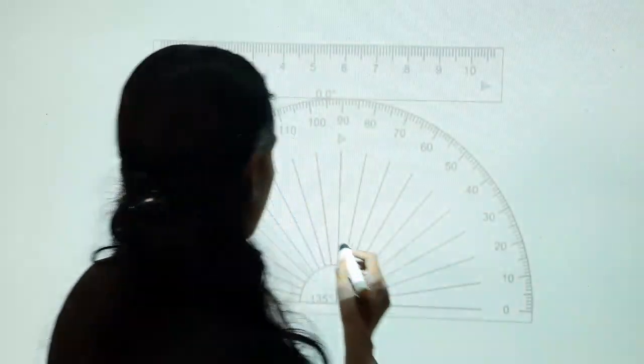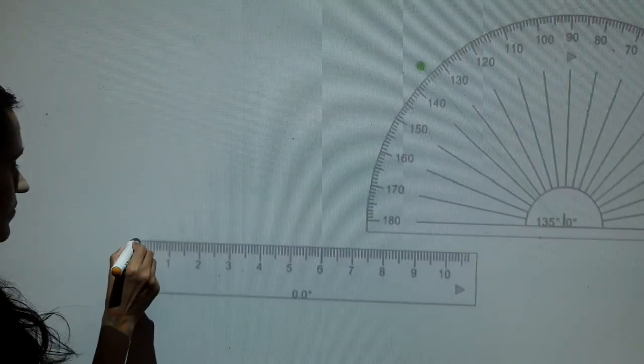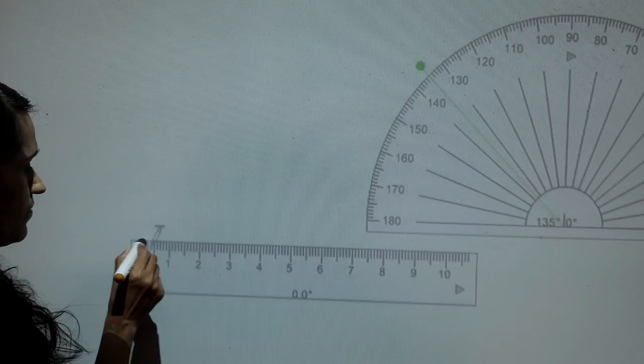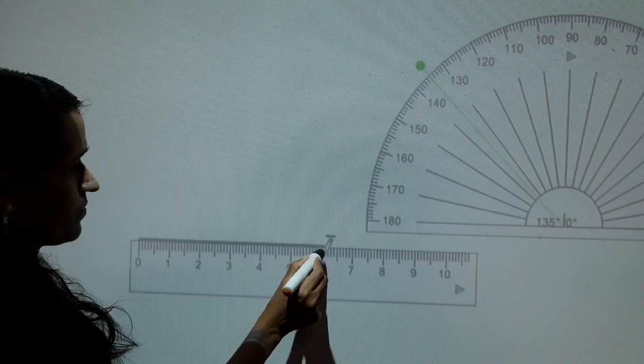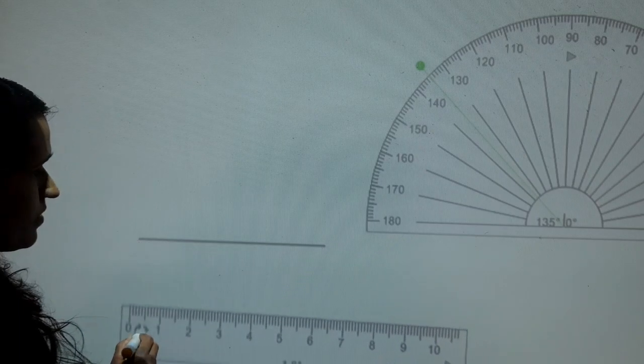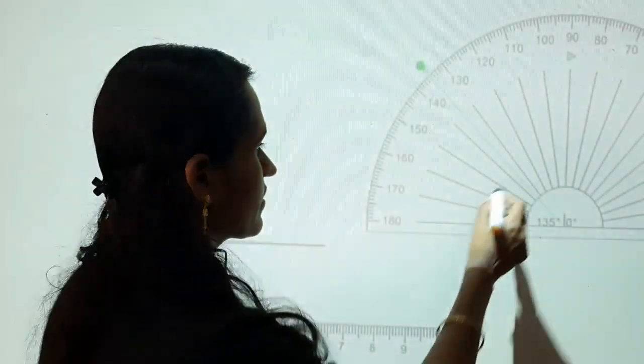Clear, children? Let us do a problem. Draw an angle of measure 75 degree and draw its bisector. First, just draw a line. Take a protractor and measure 75 degree and draw the angle of 75 degree.